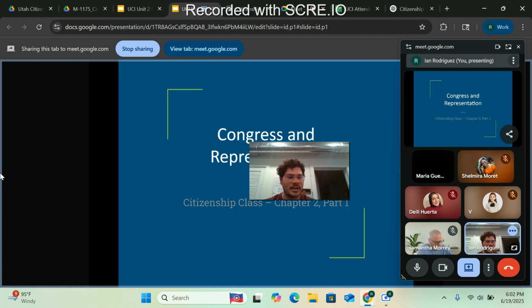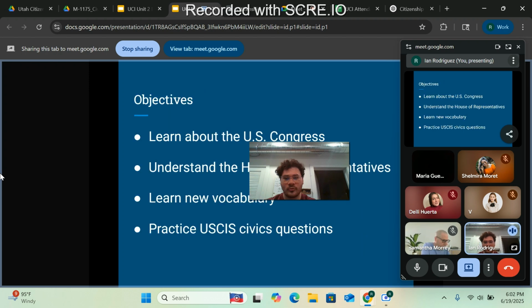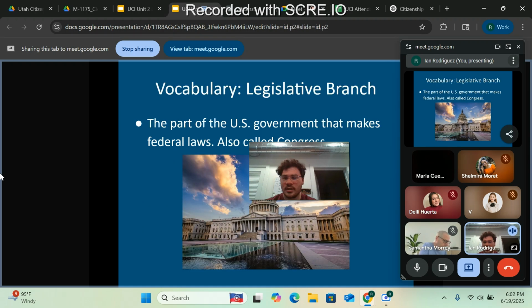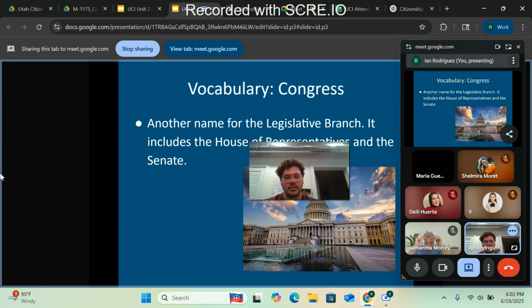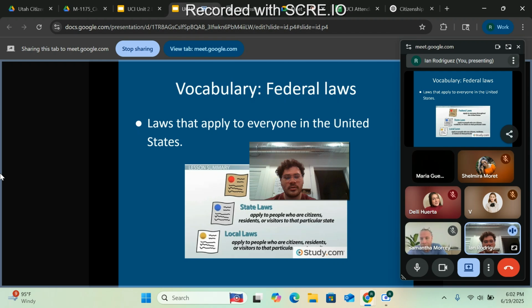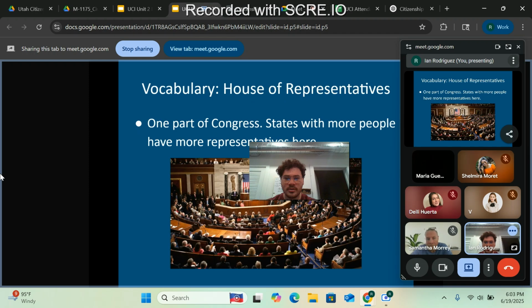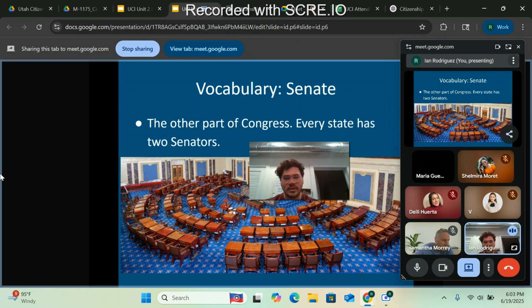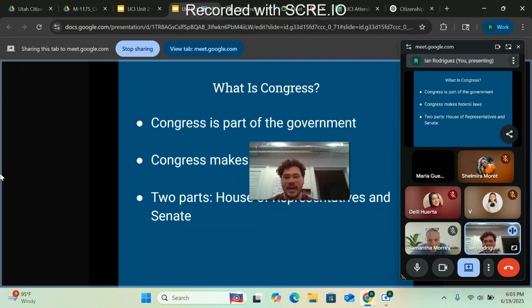And one of those is the House of Representatives, which we talked about, right? We kind of went through these slides last time. We had our vocabulary words that talked about the legislative branch, Congress, how it's kind of the same thing. Our federal laws, right? Last week we talked about federal laws and state laws. House of Representatives, obviously, was one of our vocabulary words. The Senate, which we'll talk about today. And then we talked about what is Congress, how they make federal laws.